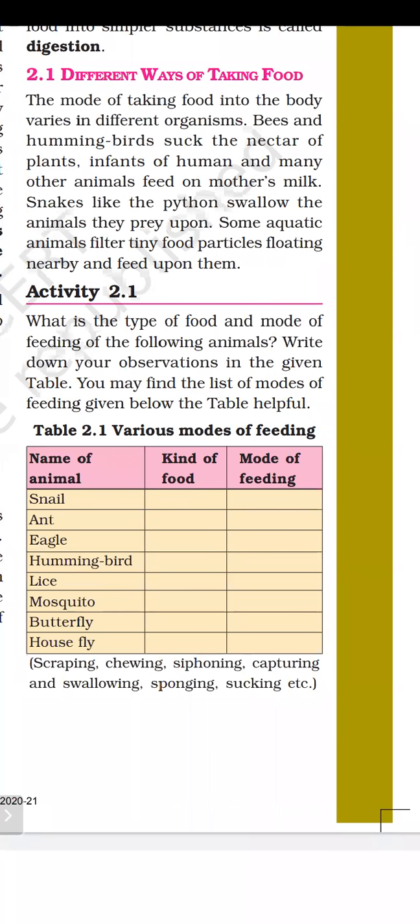Some aquatic animals filter tiny food particles floating nearby and feed upon them. Some aquatic animals, like fish, amoeba, and many others, will filter the tiny food particles floating nearby them.